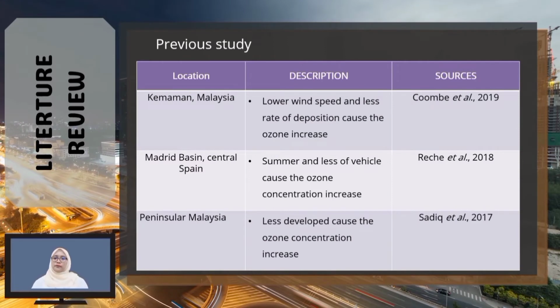Firstly, the previous study from Combat et al. found that lower wind speed and a lower rate of deposition at the study site in Kemaman caused ozone to increase. The second study, from Richard et al. at the Merritt Basin in Central Spain, found that during summer and with less vehicle emissions, ozone can increase. Lastly, the study of Daud et al. found that less developed areas caused ozone to also increase.